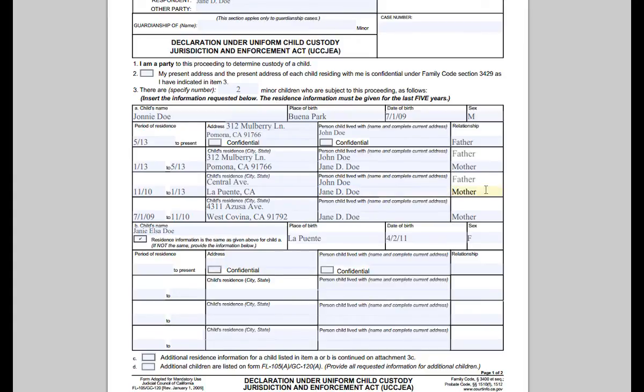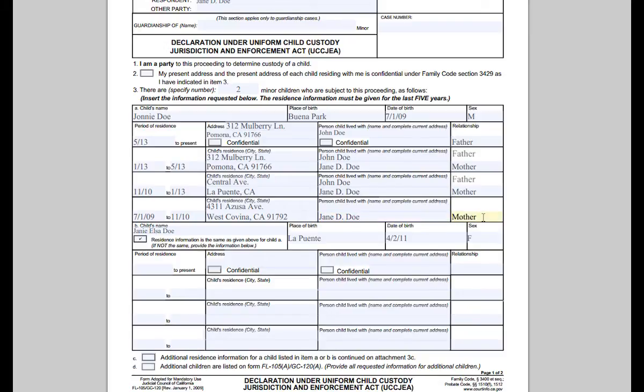Underneath, this line here means that from birth, July 1st, 2009 to November 2010, Johnny lived at this address. However, note that he lived only with his mother, so Jane D. Doe here. So I only put mother in the relationship box.